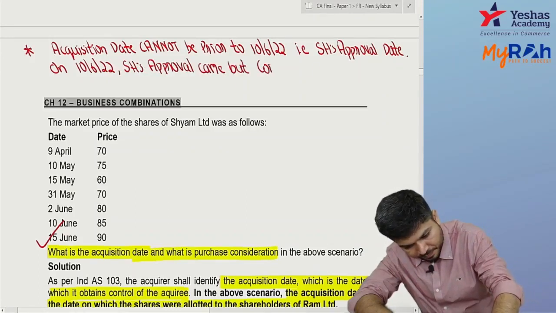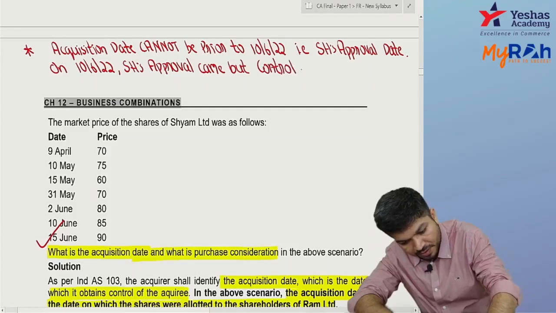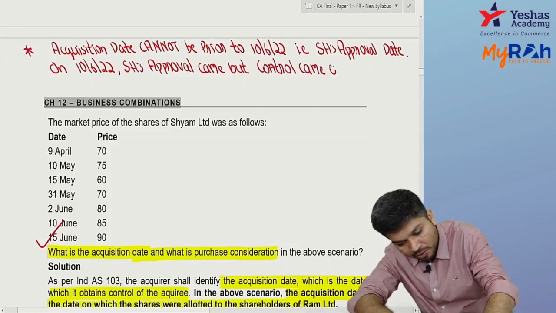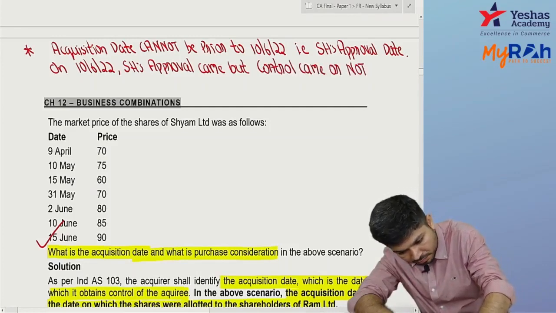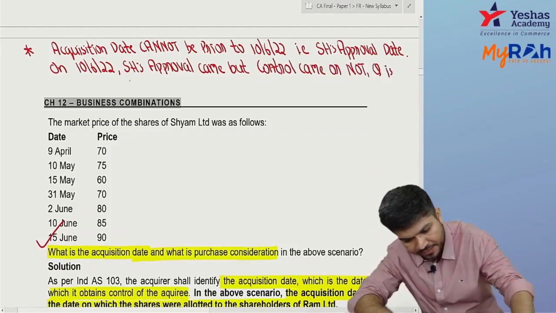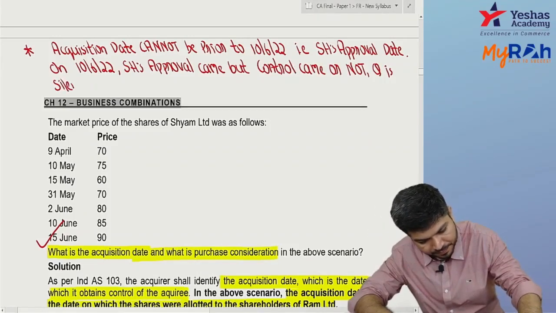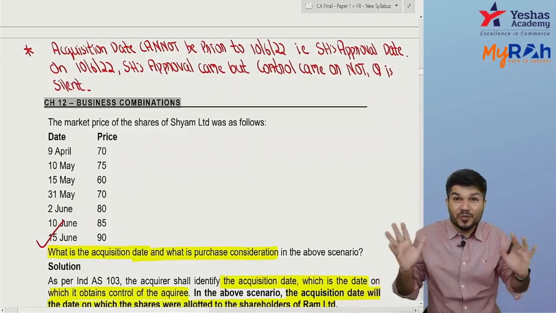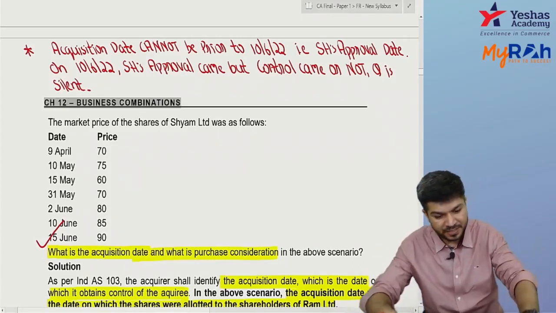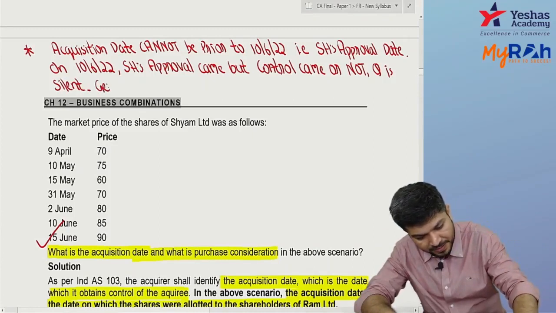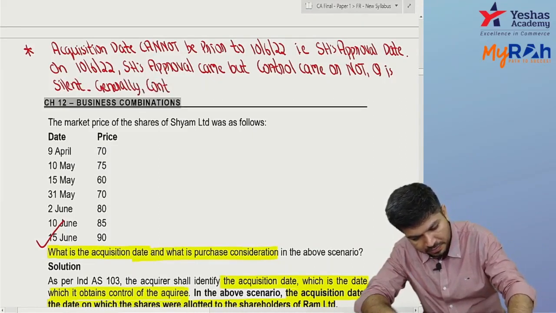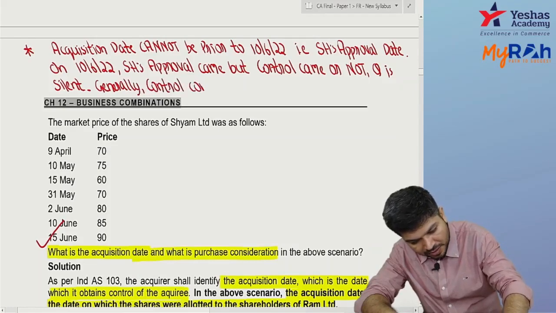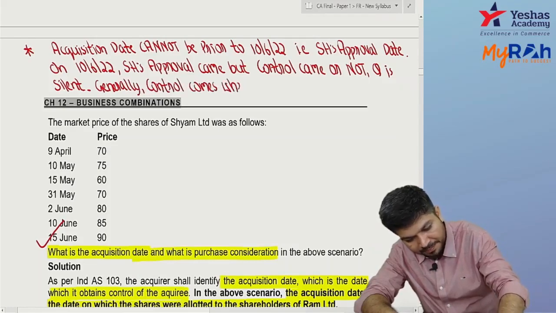But control came or not? Question is silent. Shareholders approval came, but control came or not? Question is silent. So generally, control comes when we pay the purchase consideration.